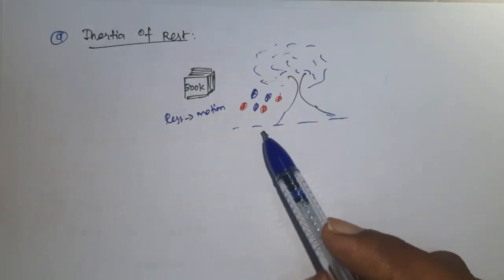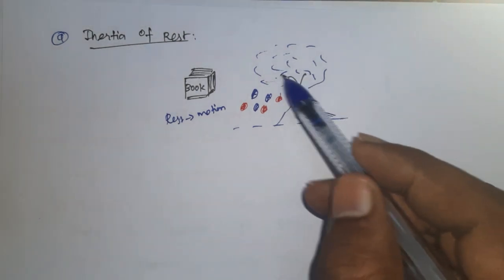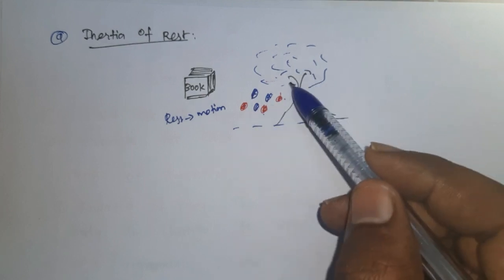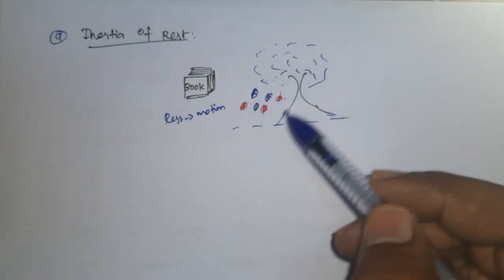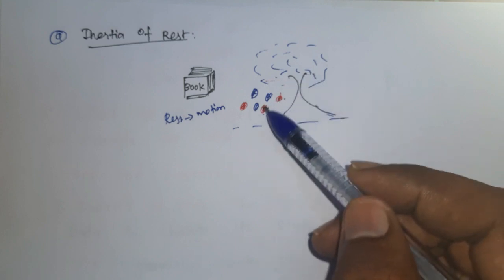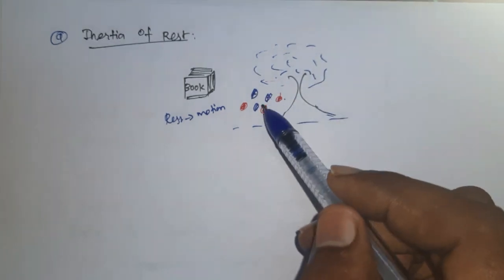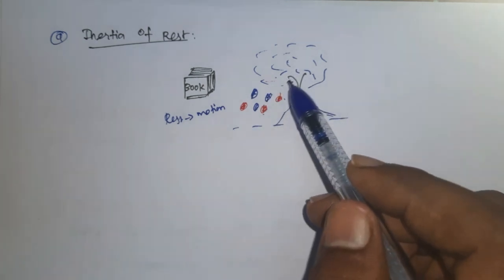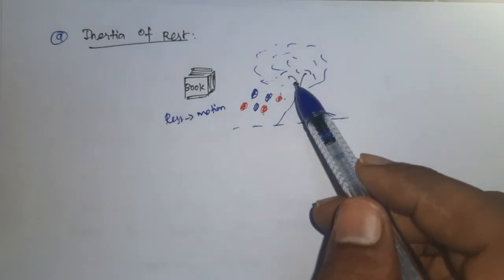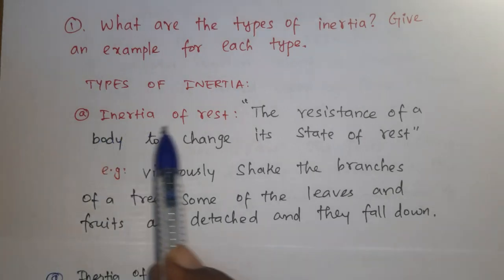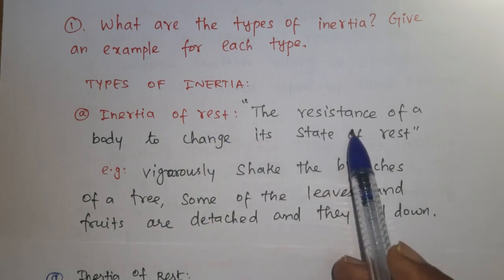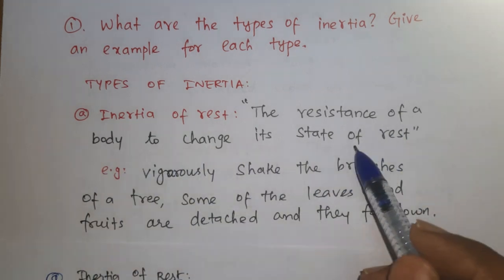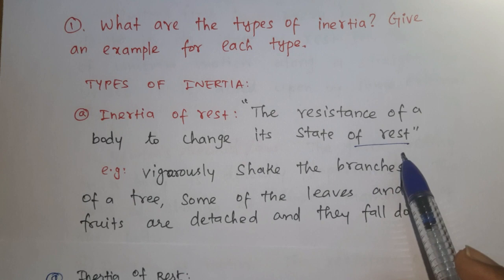One more example: when you shake the branches of a tree, the leaves and fruits are detached from the tree. If there is no external force, these fruits and leaves wouldn't fall down towards the ground. So without external force, that object will not change its rest position. Inertia of rest is the resistance, in the sense of opposition, of a body to change its state of rest. So the object itself will not change its rest position.